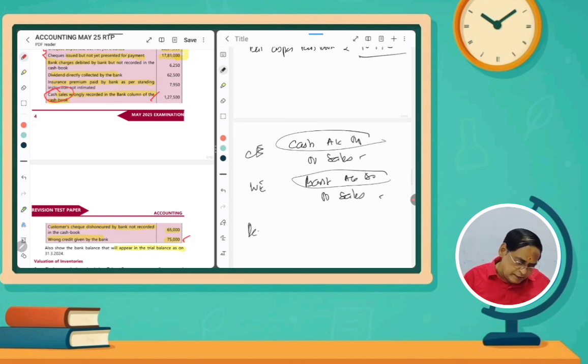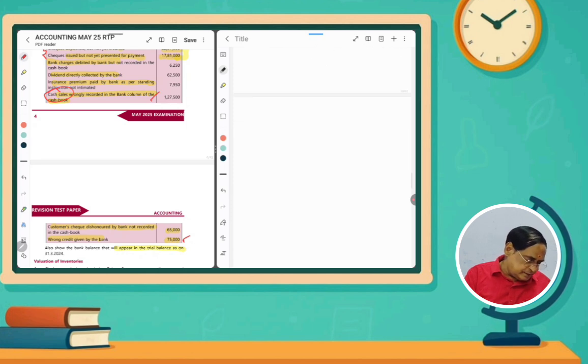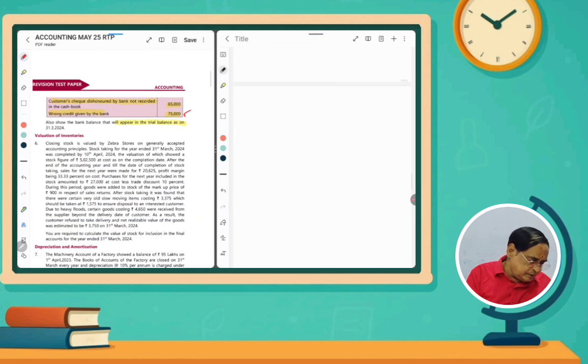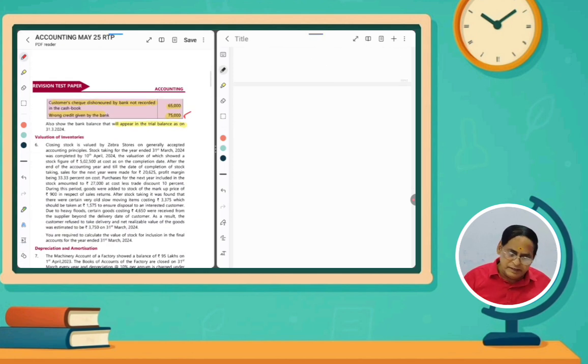So rectification of entry, cash account debit to bank. This entry we have to pass. How much? 1,27,500. Okay.